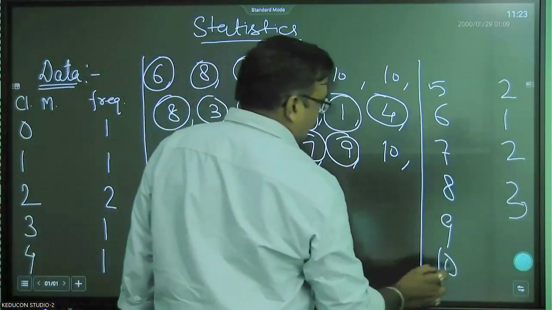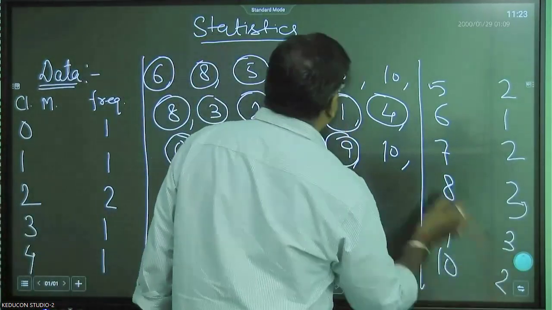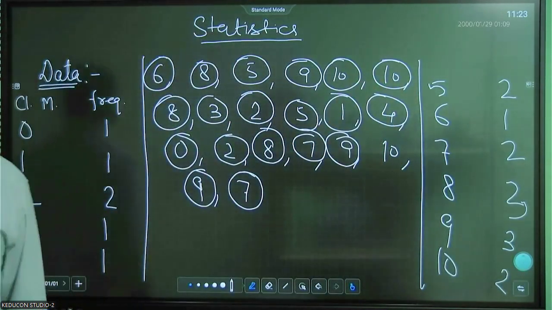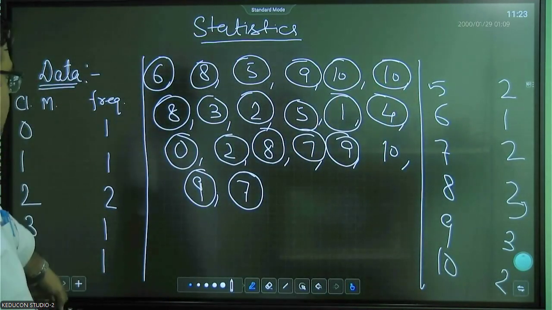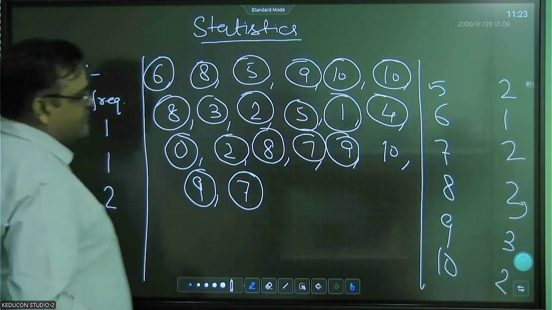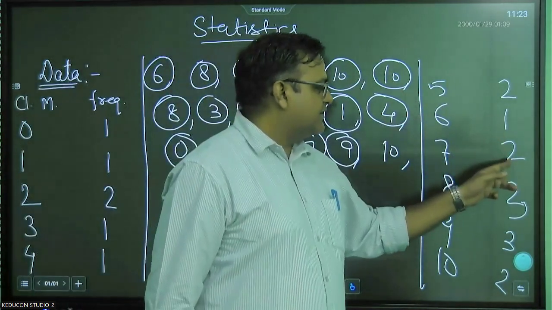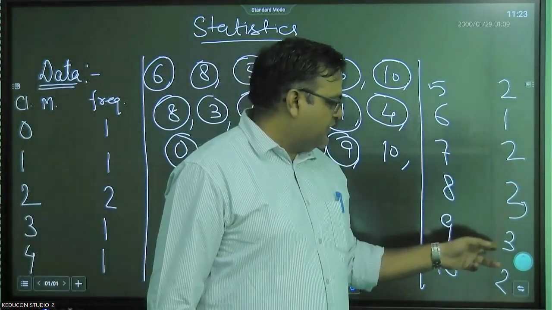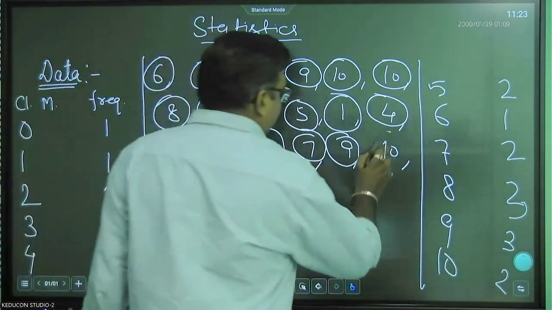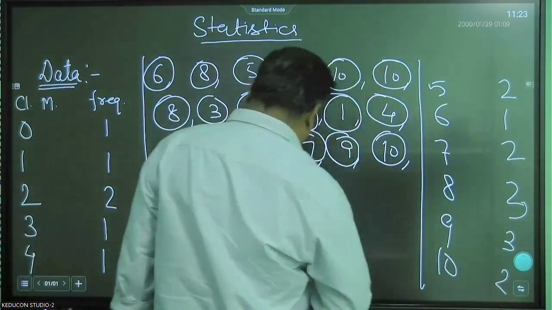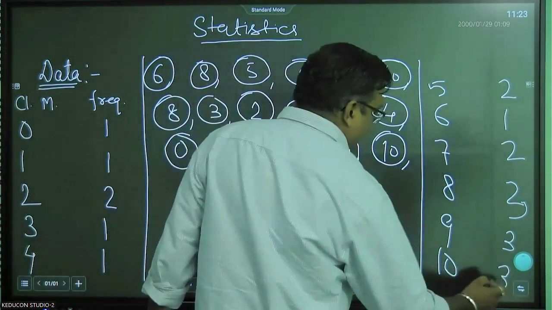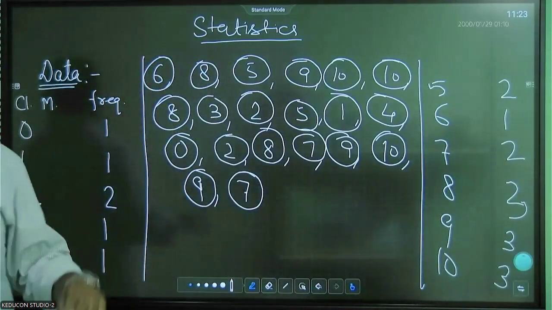And 10 we have 2. Now we have organized this data, right? Now you have to calculate that the total comes out to be 20. 1, 2, 4, 5, 6, 7, 8, 9, 11, 14, 17 and 2 makes 19. There are 3 tens, right? So now it is complete, 20. So now we have organized this data.